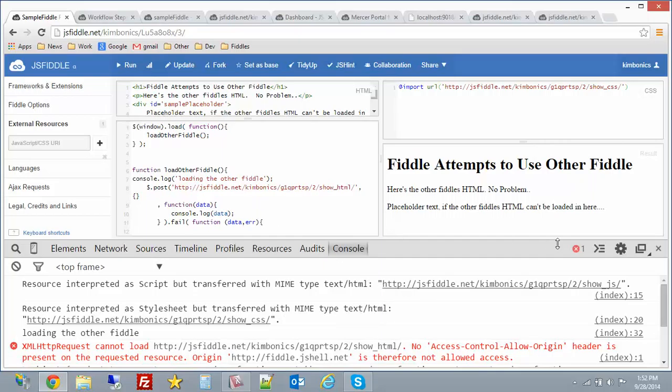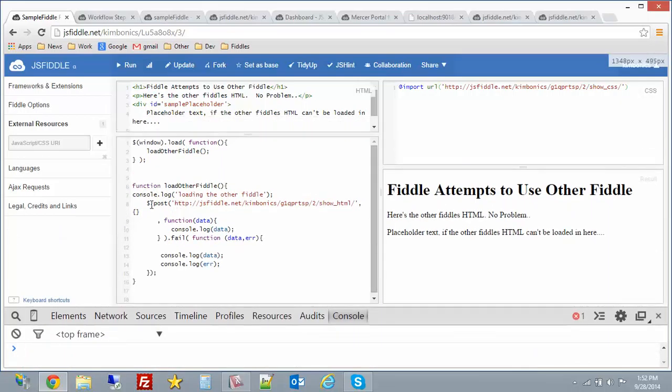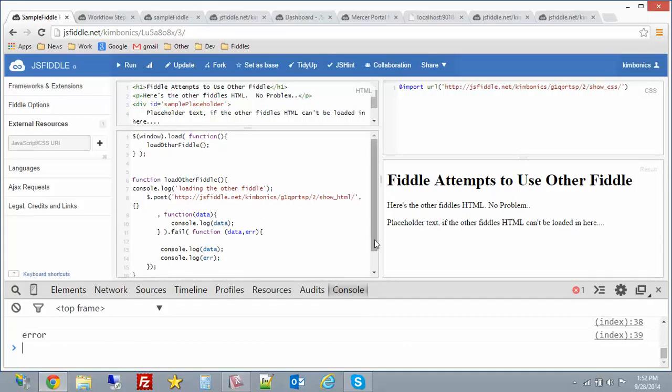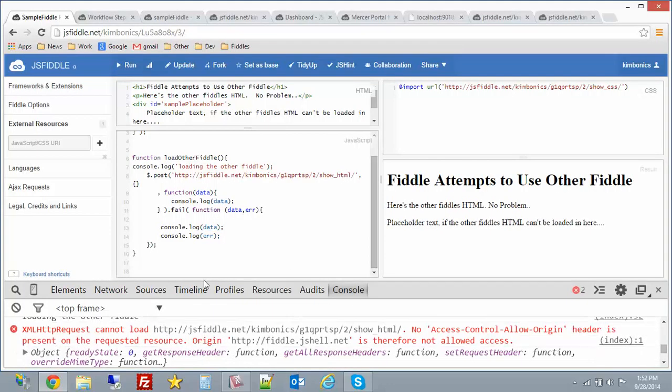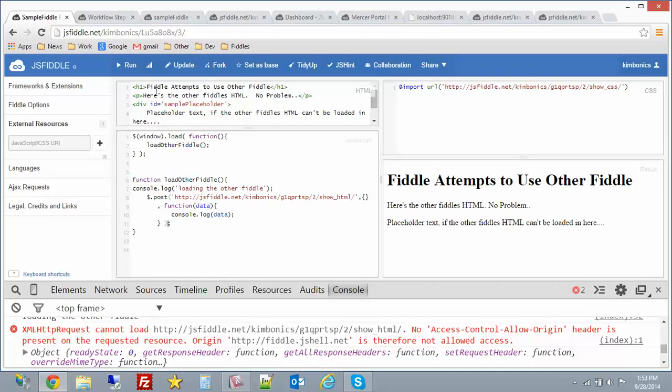Another thing going further is that if you notice here, I'm trying to do a post to get the HTML of the other fiddle. But when that happens, there's a whole other thing, and that is I get basically a cross-domain resource sharing error. If I run this again and go to the console, I'm going to go ahead and take out this fail so you just see what happens. So we get this XMLHttpRequest cannot load this fiddle because there's no Access-Control-Allow-Origin header.